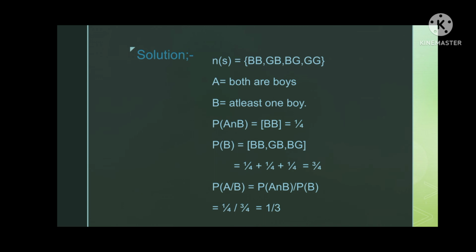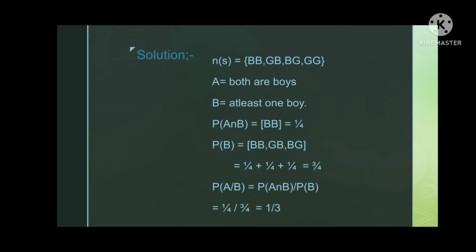By adding these all, we get 1 upon 4 plus 1 upon 4 plus 1 upon 4, which is equal to 3 upon 4. This is the probability of event B.